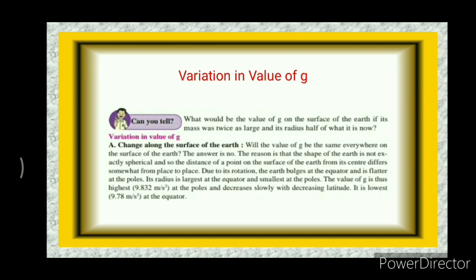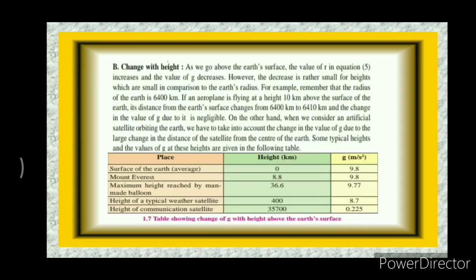The value of g is thus highest, 9.832 meter per second square at the poles, and decreases slowly with decreasing latitude. It is lowest, 9.78 meter per second square at the equator.